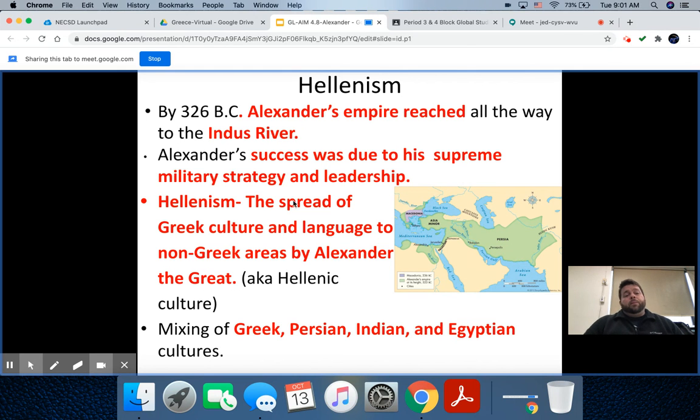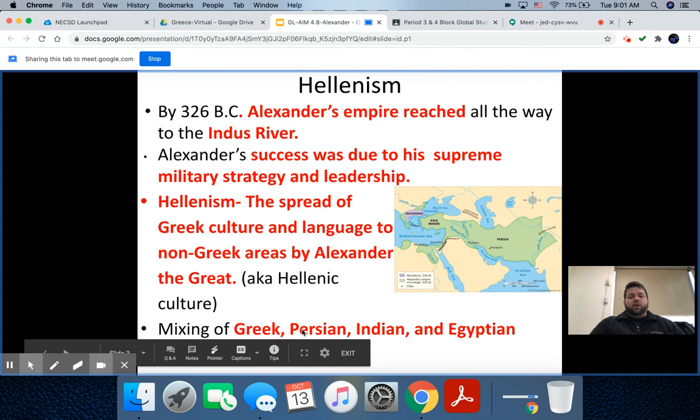So Alexander the Great brings this Greek culture and language to all these other places, and this is called Hellenism or Hellenic culture. So Hellenic culture essentially is the mixing of Greek culture with the local culture of the places that he's conquering. So these include Persia, India, Egypt, etc.